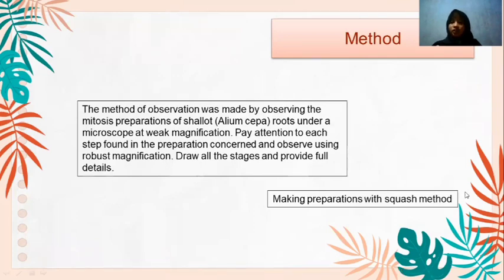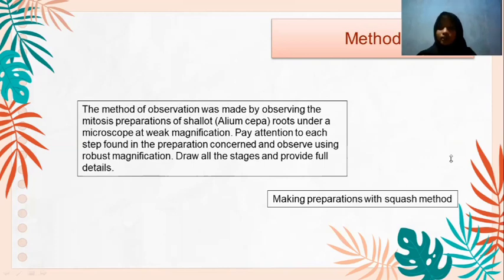The method of observation was made by observing the mitosis preparation of shallot, or Allium cepa, roots under a microscope at high magnification.